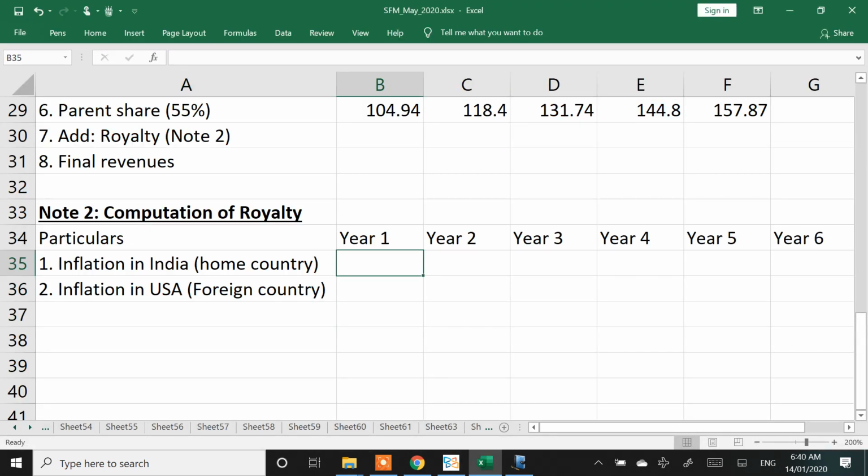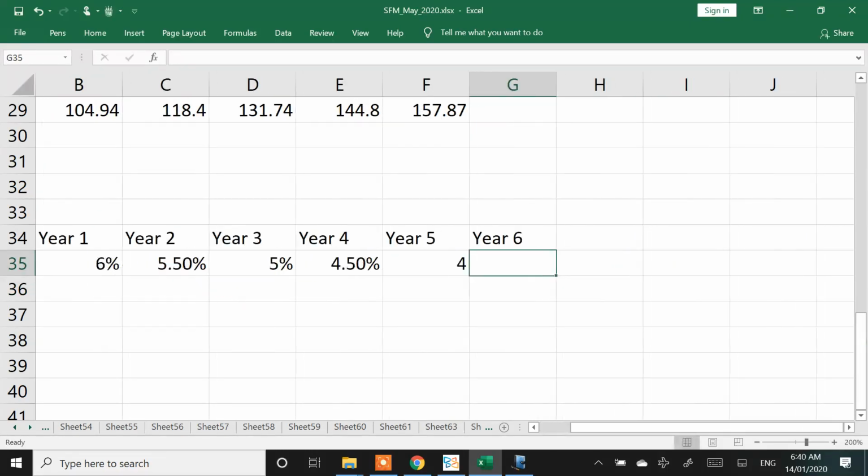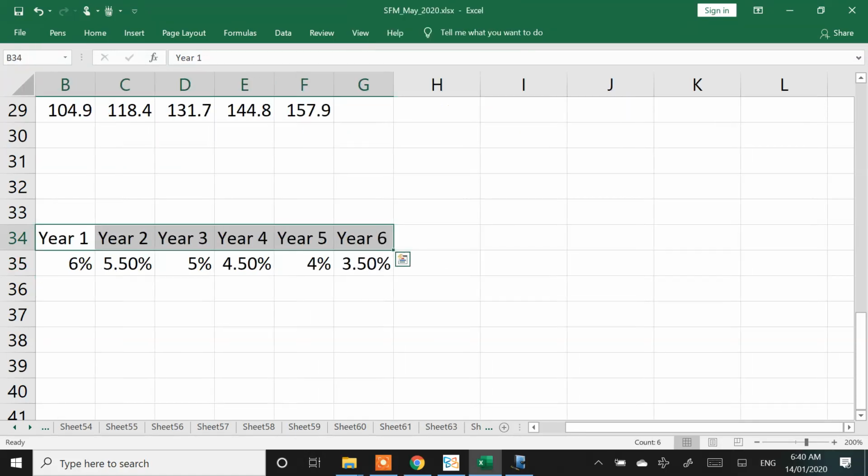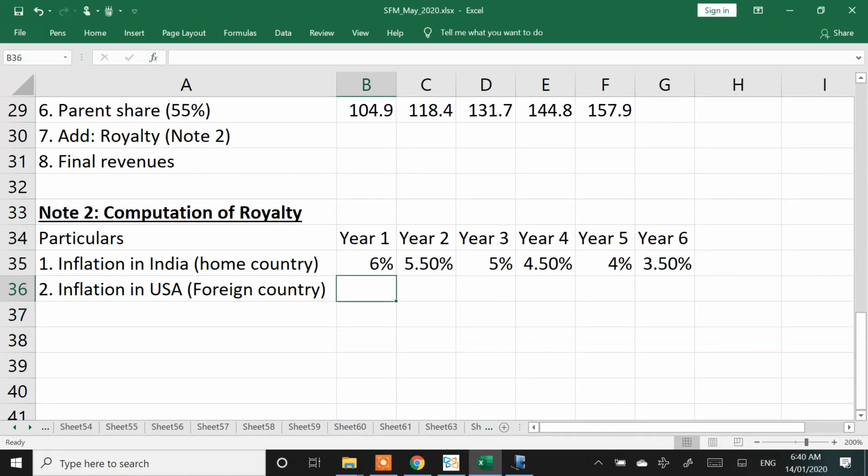Now let's write this inflation. Year 1 inflation in India was 6%, then 5.5, 5, 4.5, 4 and 3.5. What was the US inflation? Every year it's 5%.